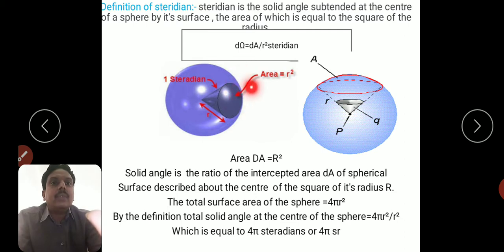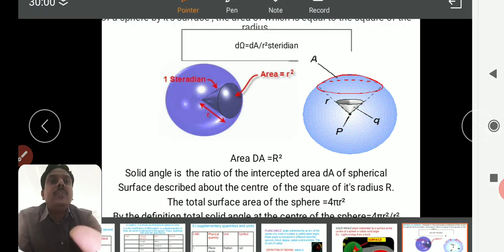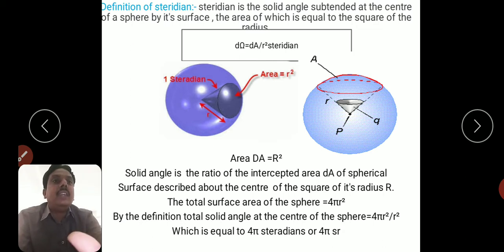Area is pi r square. If its numerical value is equal to the square of the radius, then the angle subtended by this surface at the center of the sphere is known as 1 steradian.